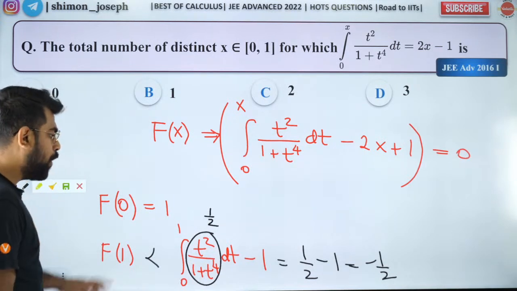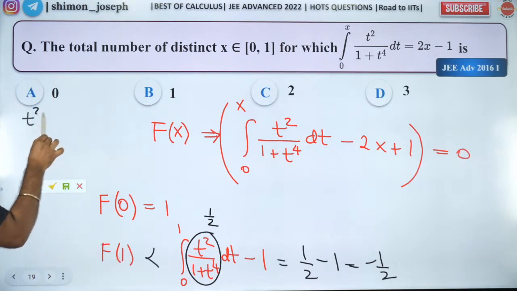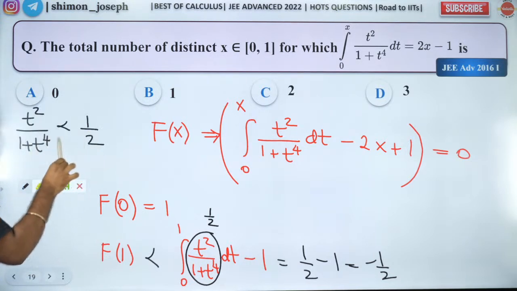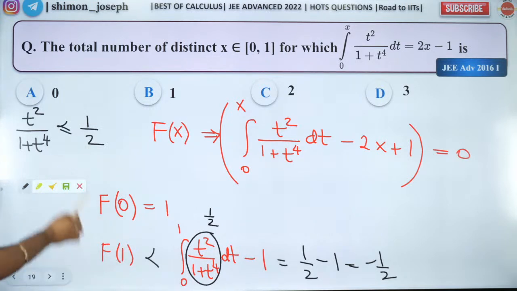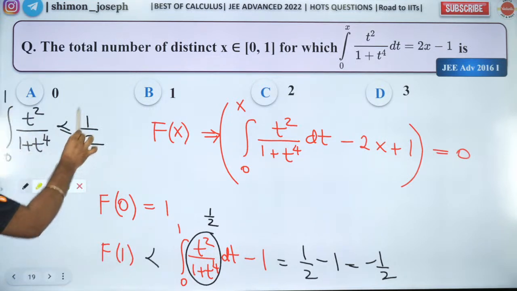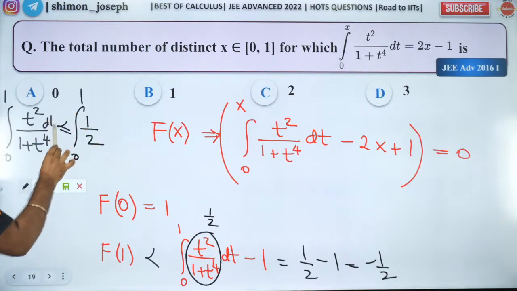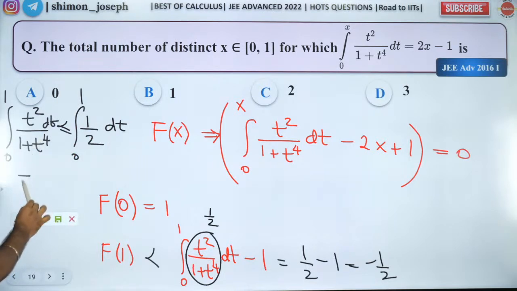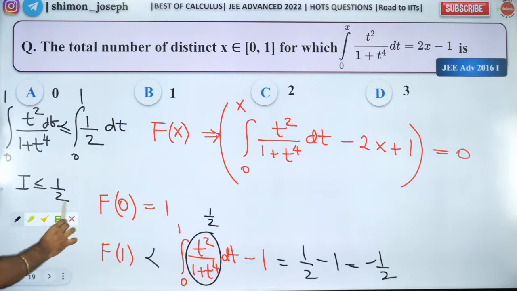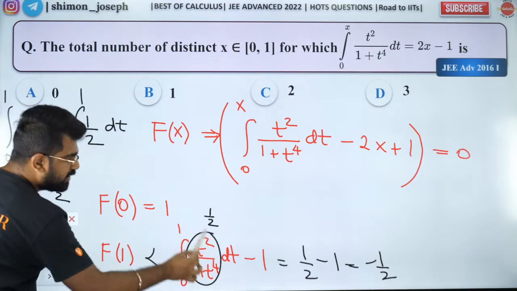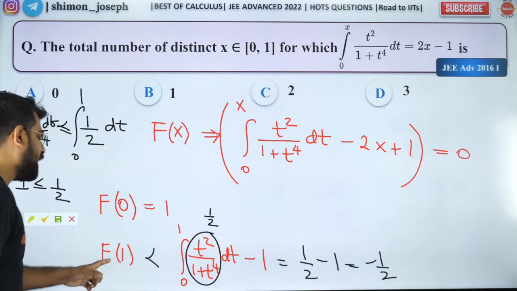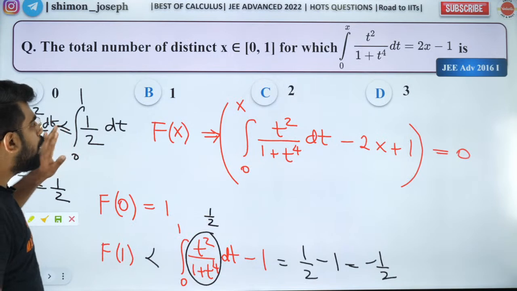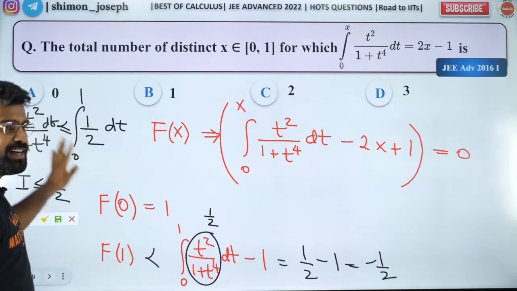Are you all clear? What did I do? I said t square by 1 plus t power 4 is less than 1 by 2. Then I integrated from 0 to 1 with dt. So when I do that, what will I get? I'll get our integral is less than or equal to half. So I put this integral value as half and I got my f of 1 to be lesser than minus half. Okay. So now what I can do is, did you all understand it till here?